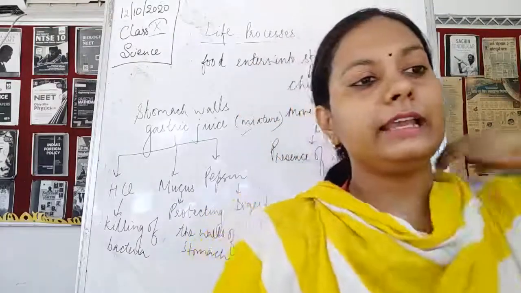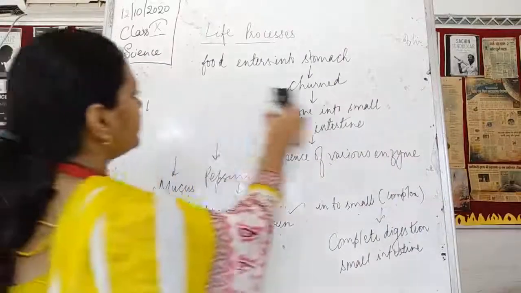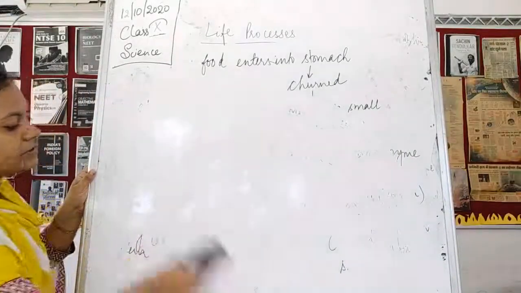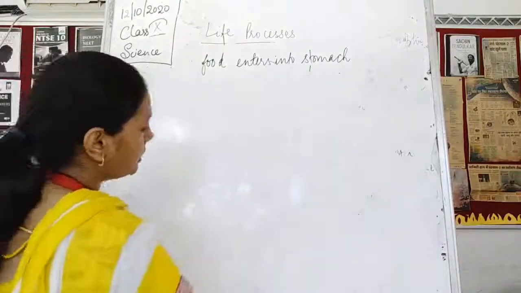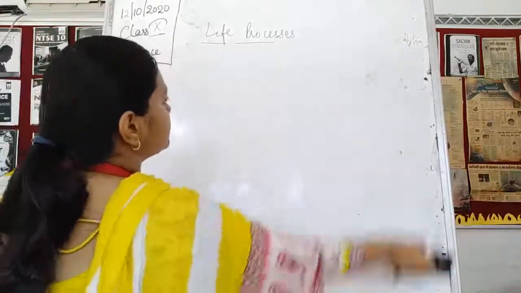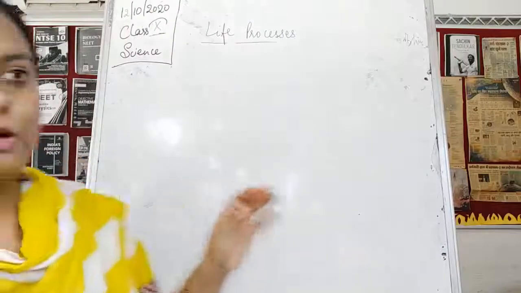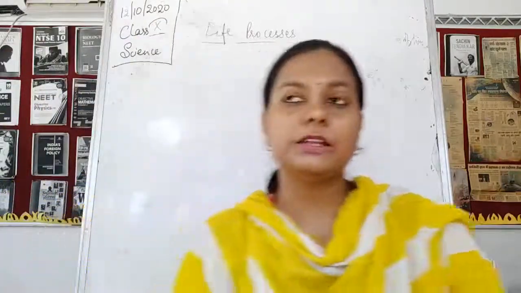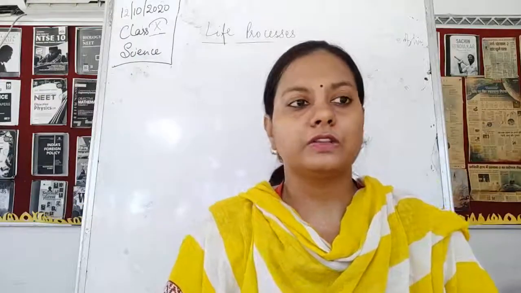It helps in the maintenance of the acidic conditions inside the stomach, and also provides the acidic medium for the action of the pepsin enzyme. Because pepsin can only digest the proteins in the presence of this HCl.